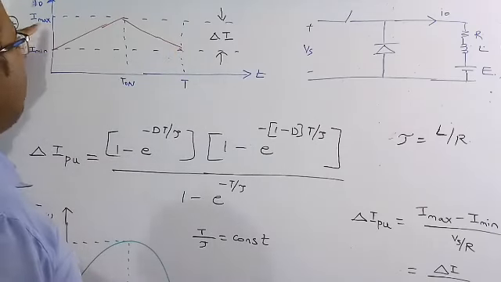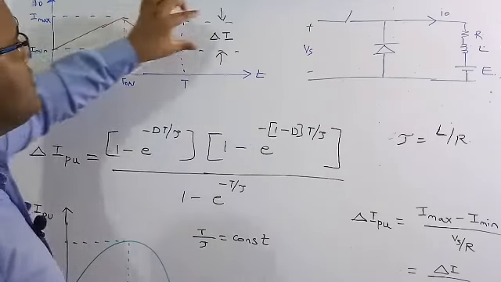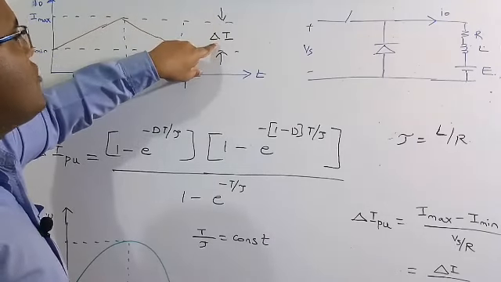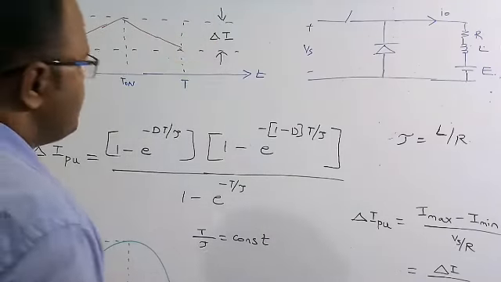Here this I maximum minus I minimum is the ripple current. So delta I is equal to I maximum minus I minimum.